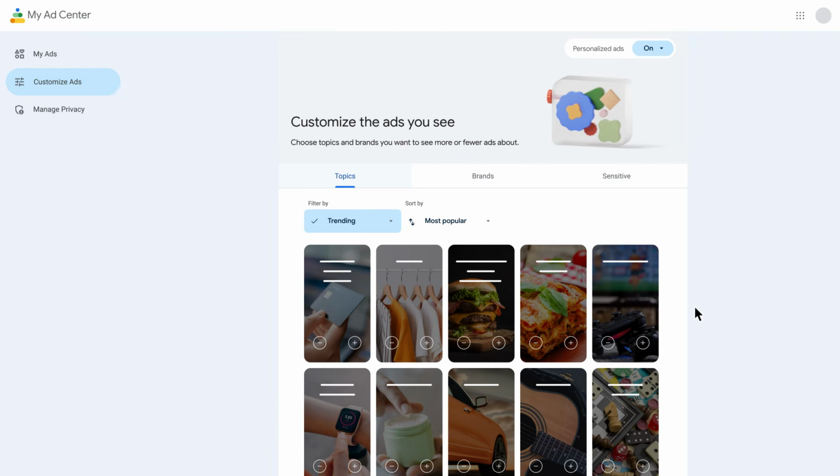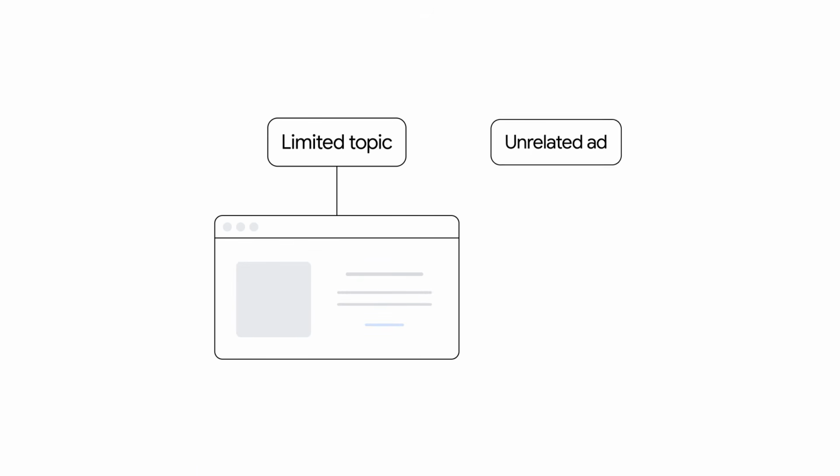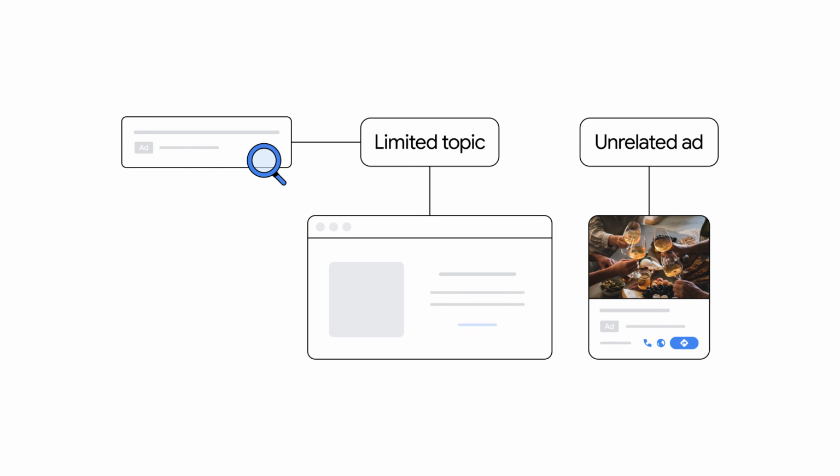You can also choose to limit ads about certain sensitive topics like alcohol, dating, and gambling in the Sensitive tab. We'll do our best not to show you ads for limited topics, but you might still see an ad featuring a limited topic if an unrelated ad features that topic, or if you search for something that is related to that topic.